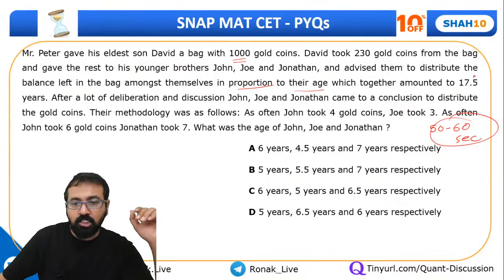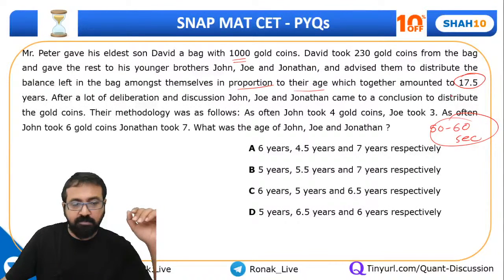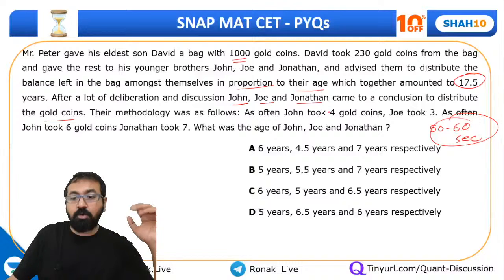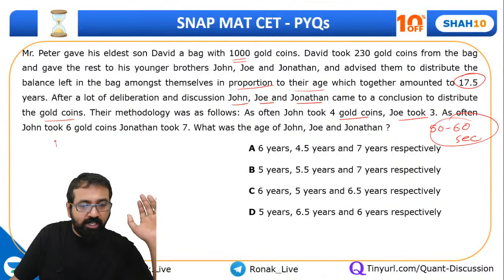So the total of their ages is 17.5 years. These are very young kids. After a lot of deliberation, John, Joe, and Jonathan came to a conclusion that they'd distribute the gold coins, and the methodology was as follows. John took 4 gold coins, Joe took 3. If I write this down, John as JH, Joe as Jo, and Jonathan as JN. When John took 4 coins, Joe took 3 coins. And when John took 6 coins, Jonathan took 7 coins.